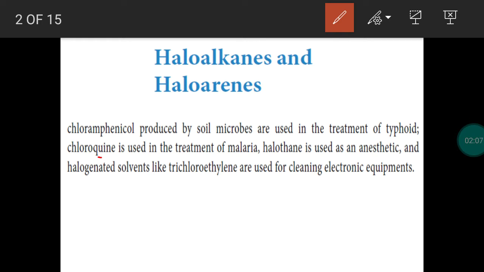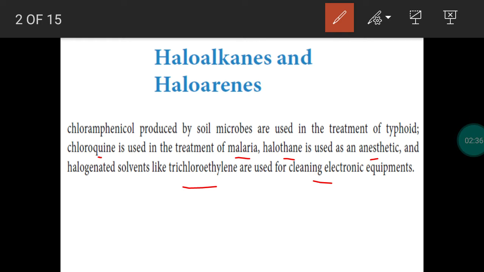This drug chloroquine is used for the treatment of malaria, and it is used for the treatment of COVID-19 patients also. Next, halothane. This is used as an anesthetic. Next, trichloroethylene. It is used as a solvent. This is used for cleaning electronic equipments.